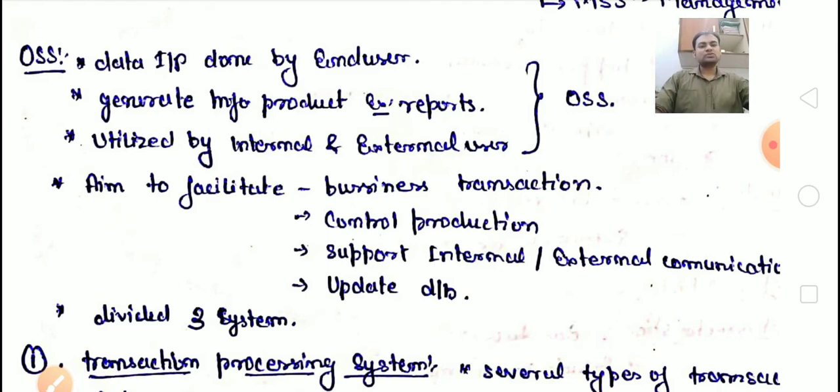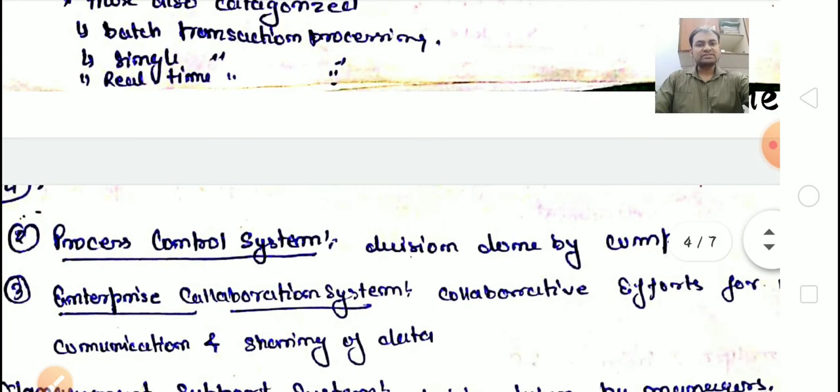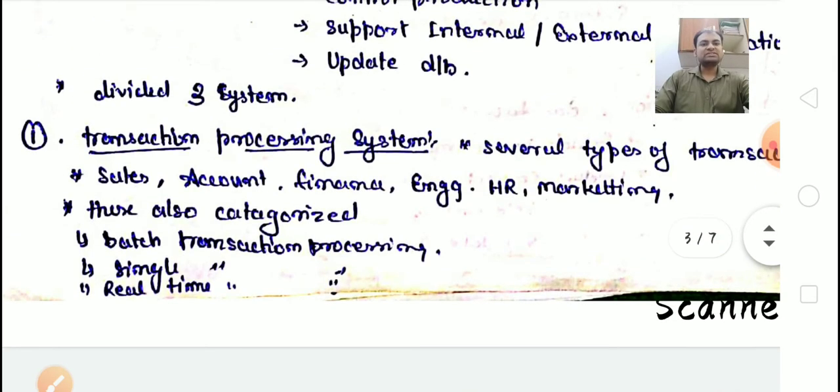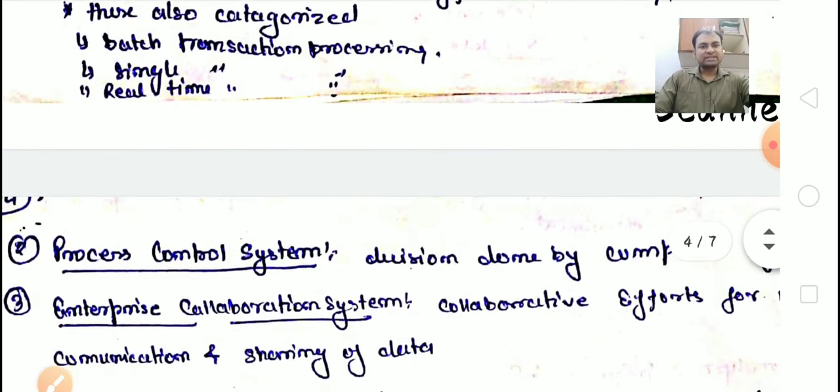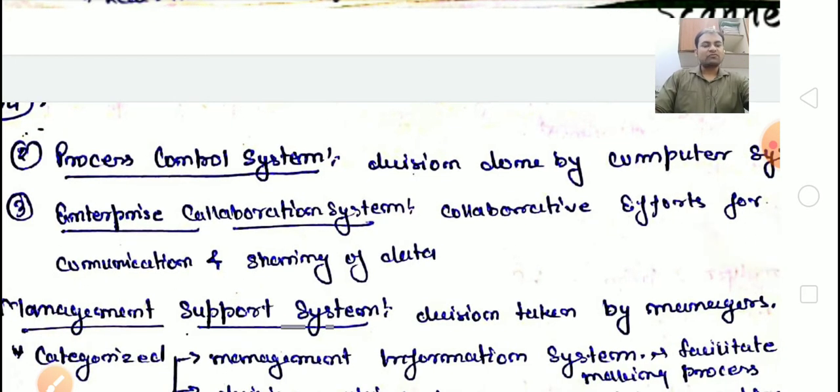Now the OSS is again divided into three systems. The first is TPS, the next is PCS, and the third is enterprise collaboration. The first, TPS, means transaction processing system, where we talk about transactions in the different departments. Next is the process control system, where we discuss procedures. Next is the enterprise collaboration system, where collaborations come within the enterprises.